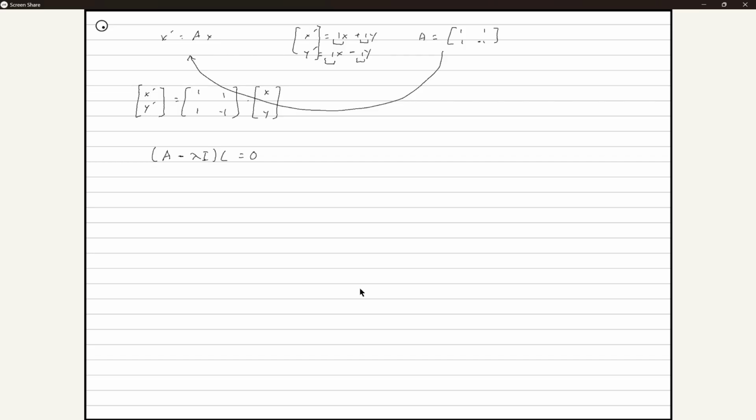So that would end up being just the lambdas down the diagonal because of the identity matrix. So this will be A minus lambda times the identity matrix, multiplied by c, is equal to 0.